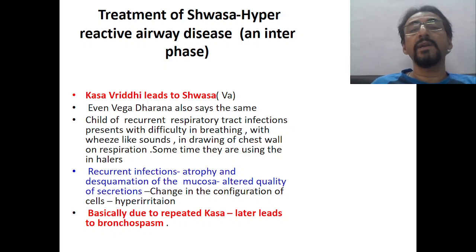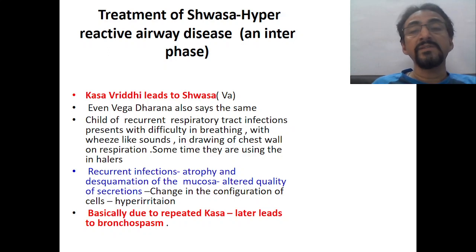So a child with recurrent respiratory tract infections presents with difficulty in breathing with a wheeze-like sound, indrawing of the chest wall on respiration, and sometimes they may even be using inhalers. All this clinical presentation can be compared with this particular interface of Kasa and Shwasa.